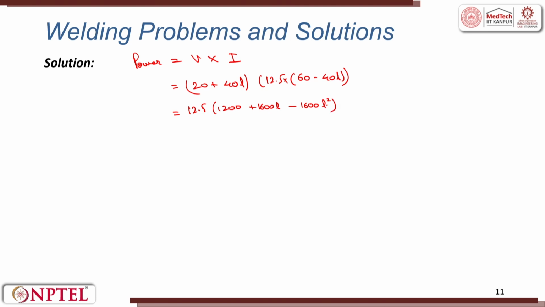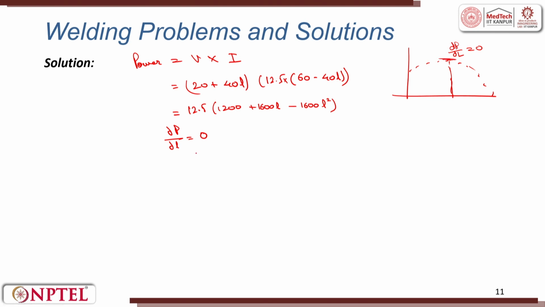So, for optimum arc length, we know that dP by dL, the derivative of power with respect to length, is equal to 0. That is the equation that we saw there. The power optimum is somewhere here. So, here the derivative is 0. Here derivative of P with respect to L should be 0, because we are at the top here.